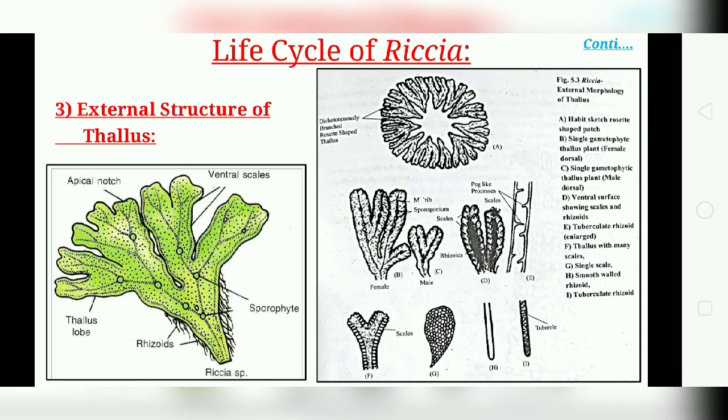The rhizoids are present on the ventral side of the thallus. They are meant for fixation and absorption. They are of two types, smooth and tuberculate, as we discussed in the characters. The smooth rhizoids are long unicellular structures, and the tuberculate rhizoids have peg-like outgrowths arising from the inner surface of the walls. You can see the structure in the picture.